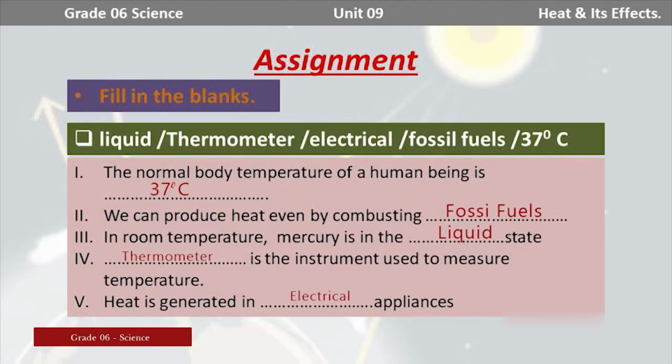Let's read them once again. The normal body temperature of a human being is 37 degrees Celsius, and we can produce heat even by combusting fossil fuels. In room temperature, mercury is in the liquid state. Thermometer is the instrument used to measure the temperature. So, write capital T there when you are writing thermometer. Heat is generated in electrical appliances. Right, now we have completed that assignment. Now, I have come to the summary of the lesson. I am going to summarize what we learned.